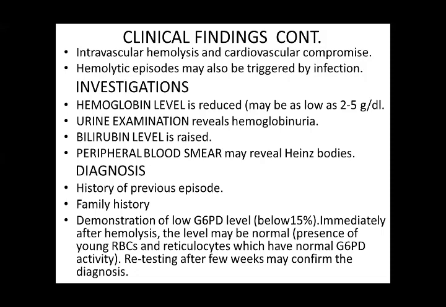Immediately after hemolysis, the level can be normal, as young RBCs and reticulocytes are present after hemolysis and they have normal G6PD level. So we don't do this test just after hemolysis. We do it after some weeks, and retesting after 2 weeks may confirm the diagnosis.